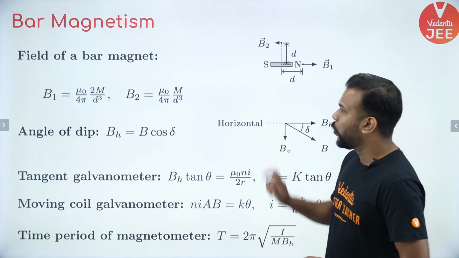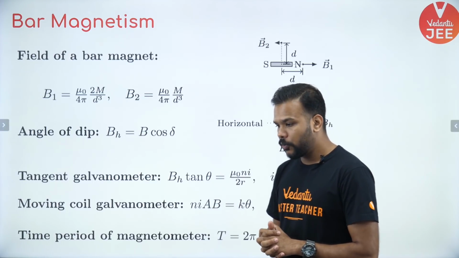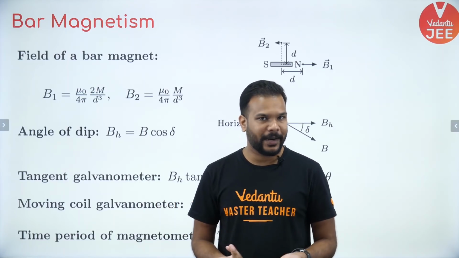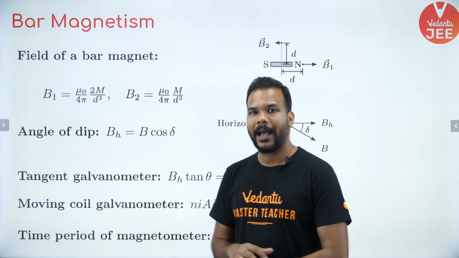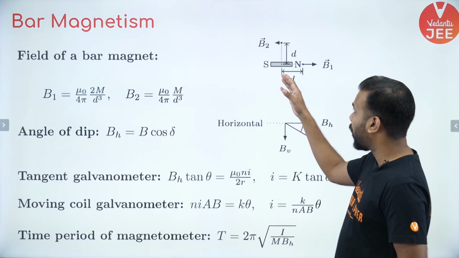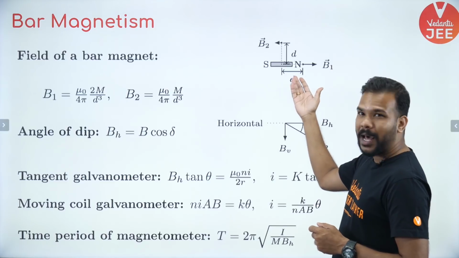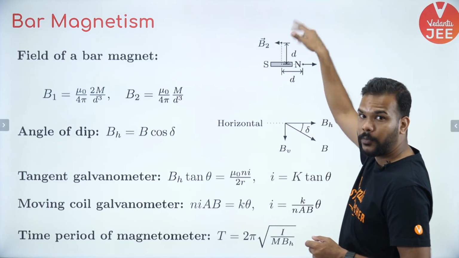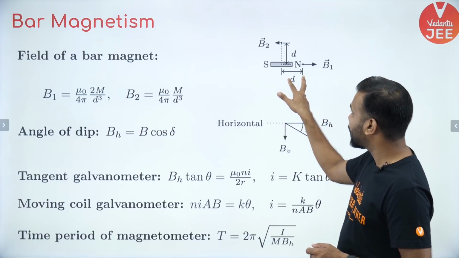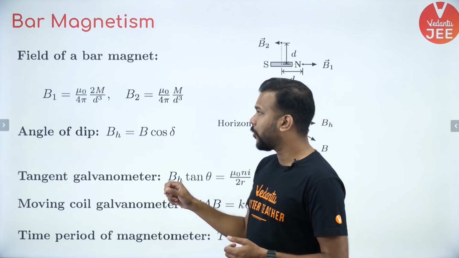Okay guys, cool. Now if we speak about bar magnetism, that means what? Now you will have physical materials which are just like the normal magnets that you might have seen. Okay, so in that magnetism, we speak about a bar magnet having a south pole and a north pole, and we want to talk about the magnetic field due to this bar magnet on the axis as well as on its equatorial position. So the axis is basically along the length of the bar magnet.